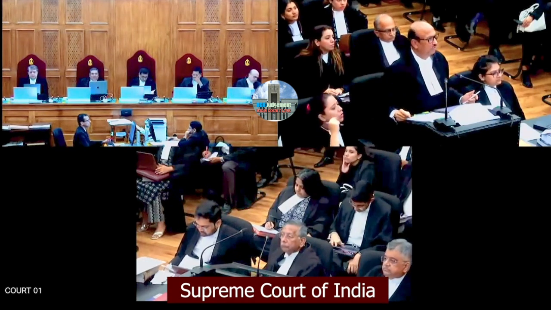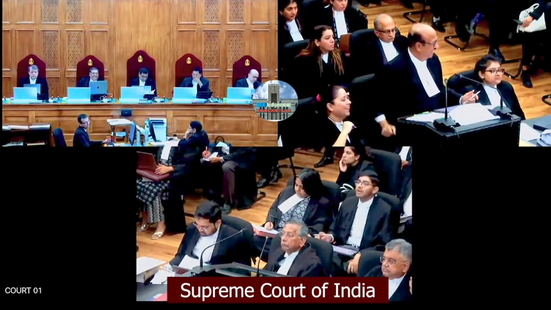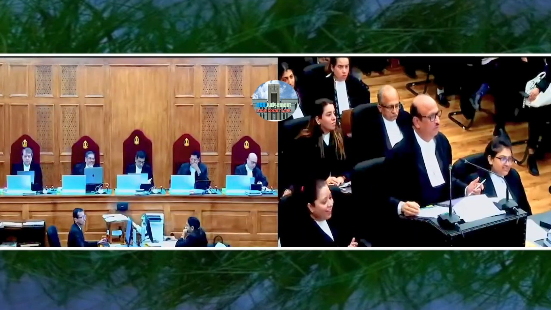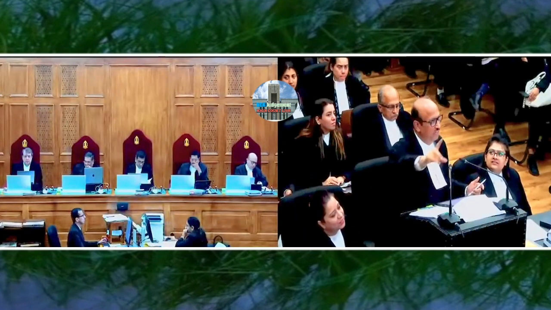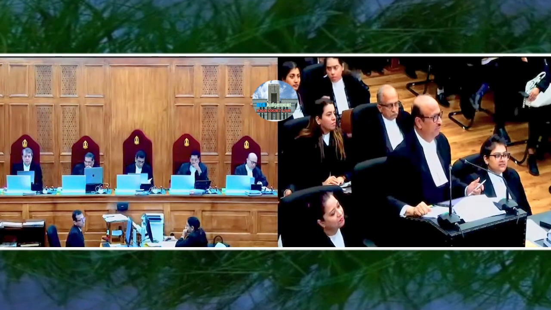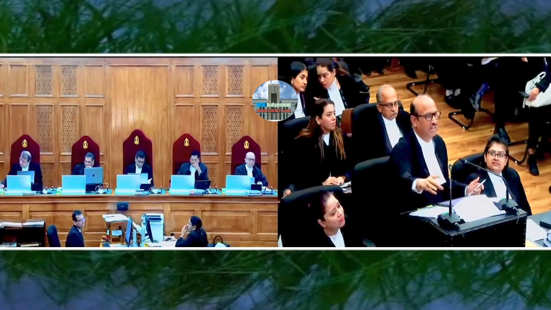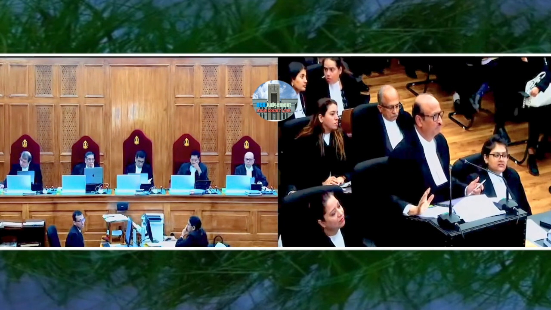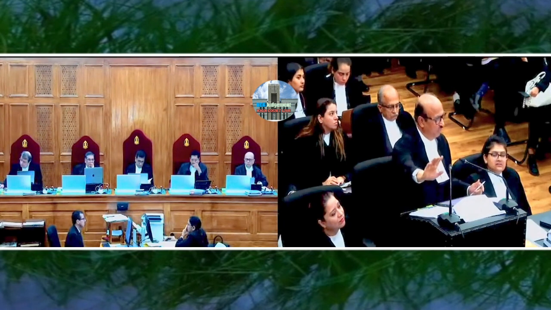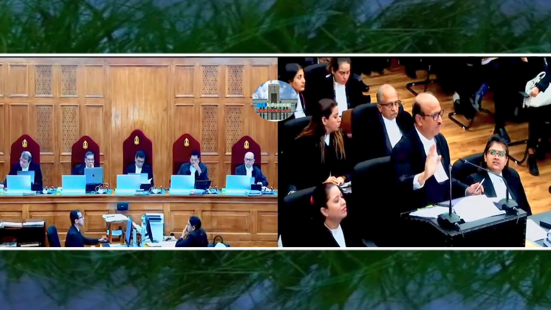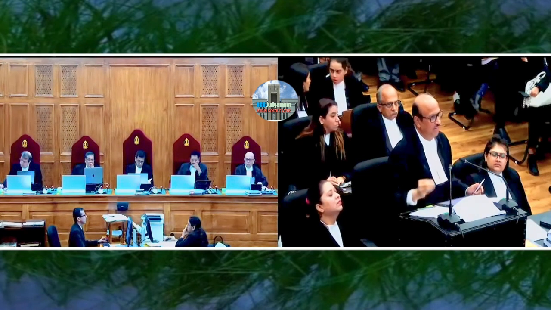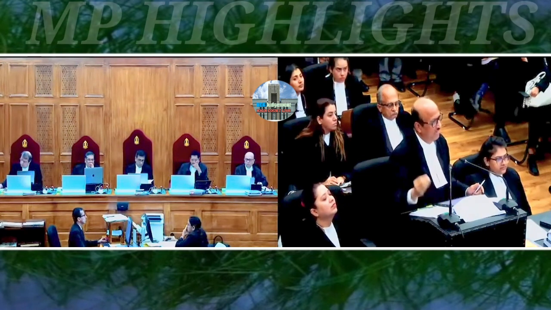Otherwise, it won't be covered by 37. For a charitable trust, we get 50%, my lord, under 80G. And there's a cap, my lord: I can contribute only 10% of my income to a charitable purpose for the 50% deduction. To political parties, I can contribute any amount and get 100% deduction.